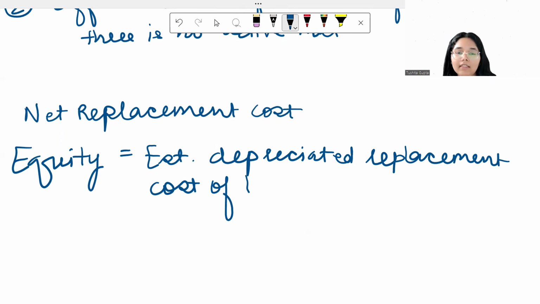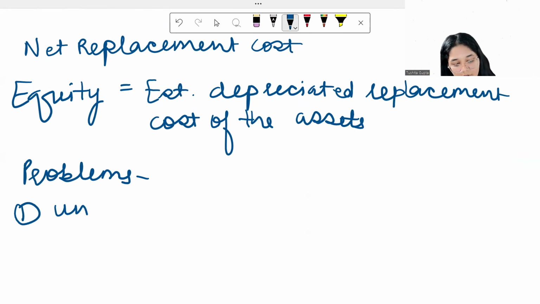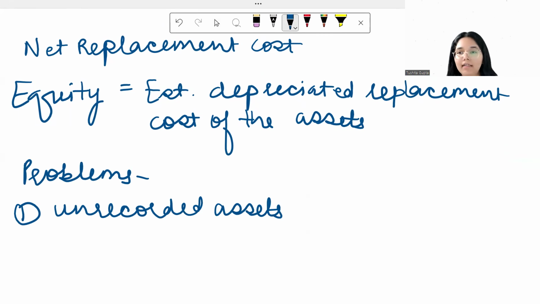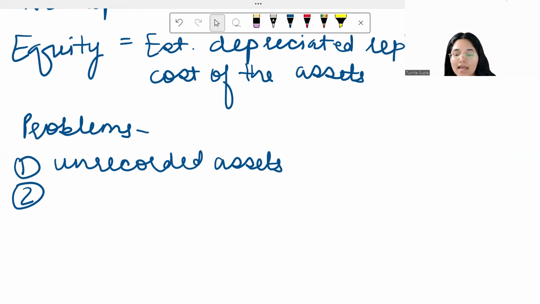Cost of the assets. So this is how you work out the value over here. Now, this method also has its problems. One problem remains the same in all of them, that it ignores unrecorded assets. Same about the internally generated goodwill. And then the second problem over here being that there is a probability that technological change has happened. And if something like that has happened, then it is difficult to estimate the comparable, to determine the value of comparable assets for the purpose of valuation.